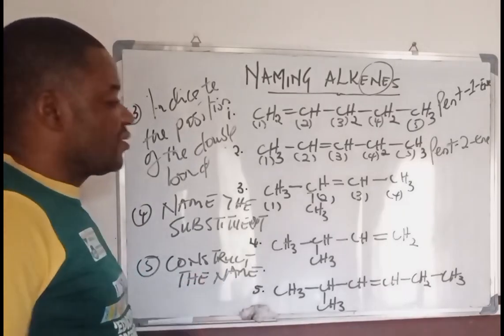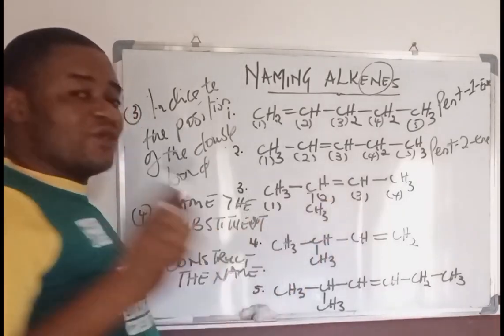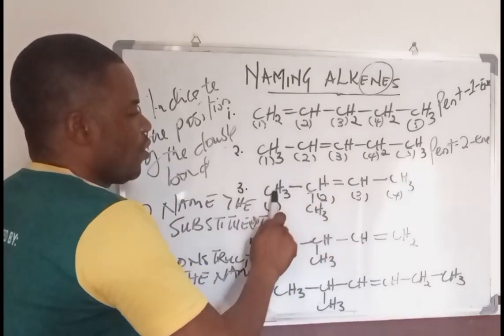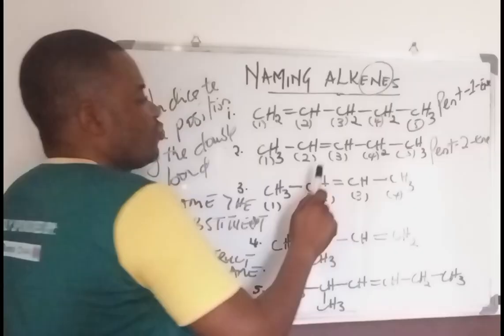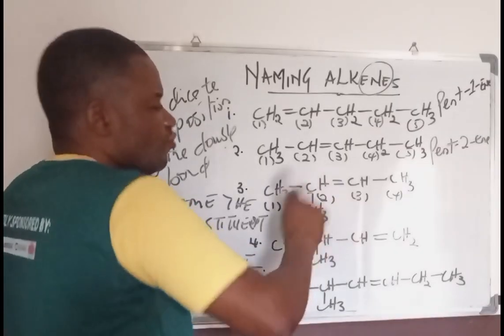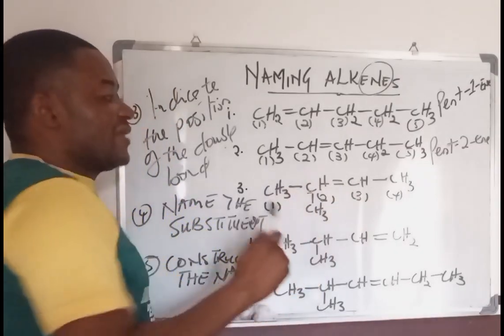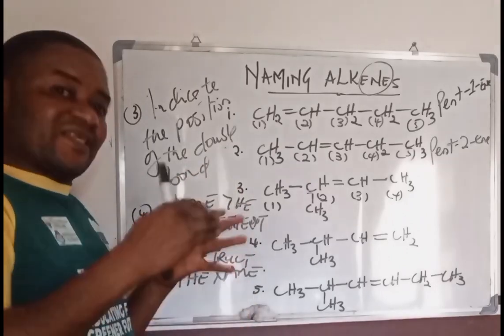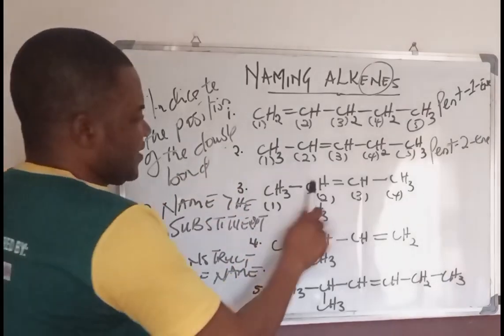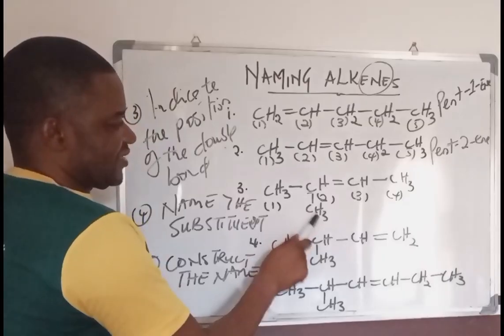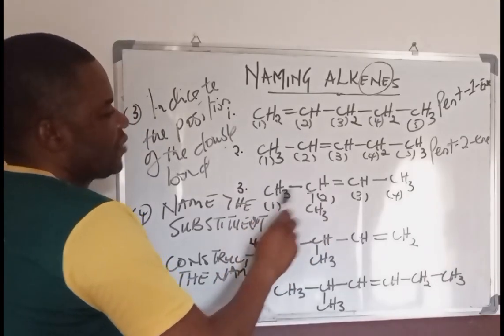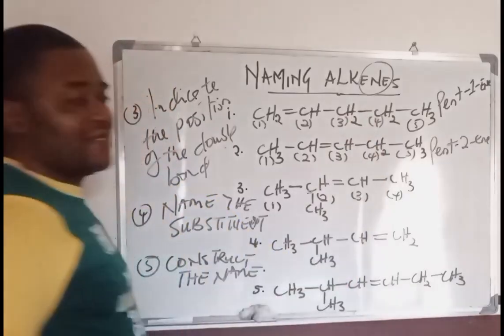Now, how about numbering? We have numbered already. Why did we do this numbering earlier? Because the carbon atom is equidistant. 1, 2, 1, 2. We don't know the end to start naming from. We rather start naming from the end that has a carbon atom that bears a substituent. And we check this side, there's a substituent CH3 attached to this carbon atom. So we are going to name from here. So we have 1, 2, 3, 4, and that is butane.